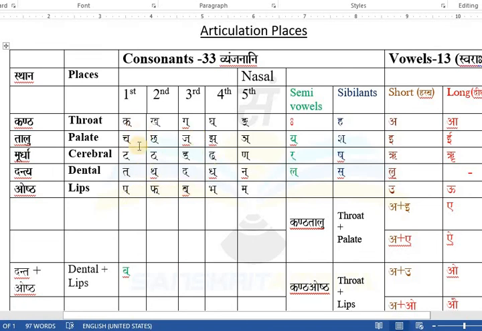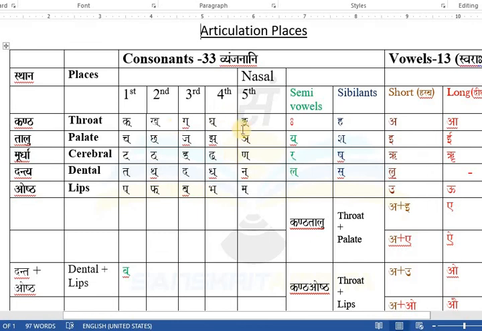In these 5 groups, ka, cha, ta, ta, pa, what are the first letters? Ka, cha, ta, ta, pa. These are the first letters of each group. What are the third letters? Ga, ja, da, da, ba. What are the fifth letters? Nga, nya, na, na, ma.